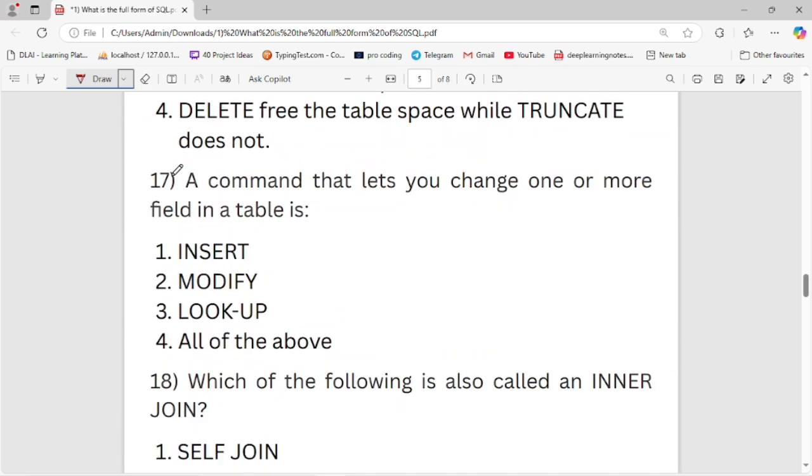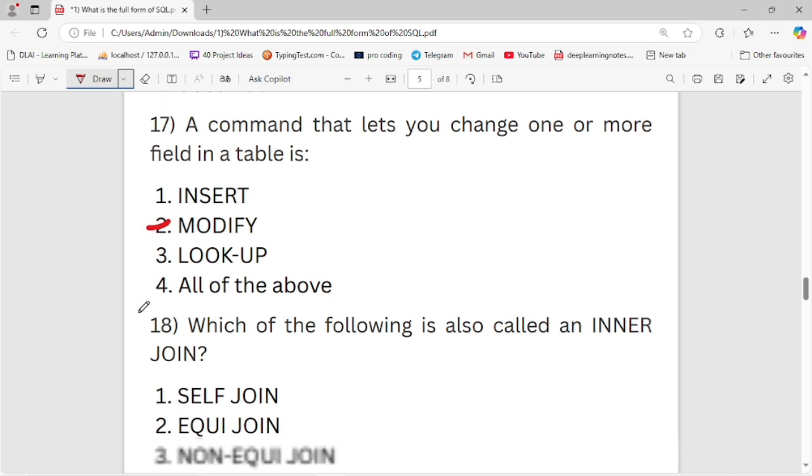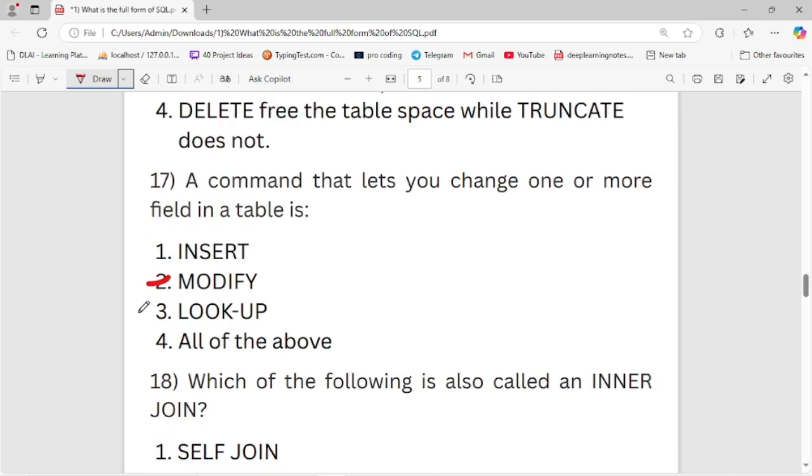Now let's move to the next question. A command that lets you change one or more fields in a table is: first is insert, second is modify, third is lookup, and fourth is all of the above. Second is the right option. Modify is used whatever we want to change, one or more fields in a table.